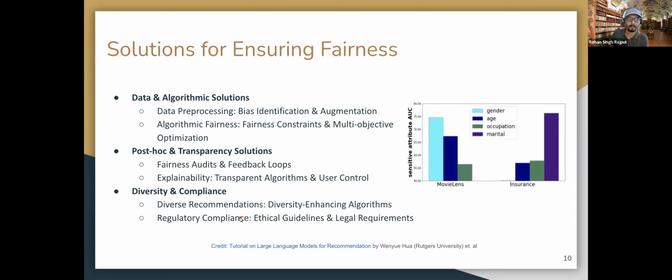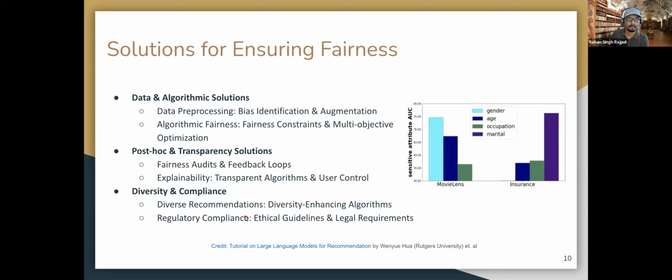We should have some kind of fairness audits and feedback loops to make sure these are very prominent in the recommendation system, especially the feedback loop, because you are influencing your user with some kind of decision making, and that decision making is actually changing the behavior of the user, right? And it starts putting the user in some kind of filter bubble where the user is getting feedback of their own actions, right?